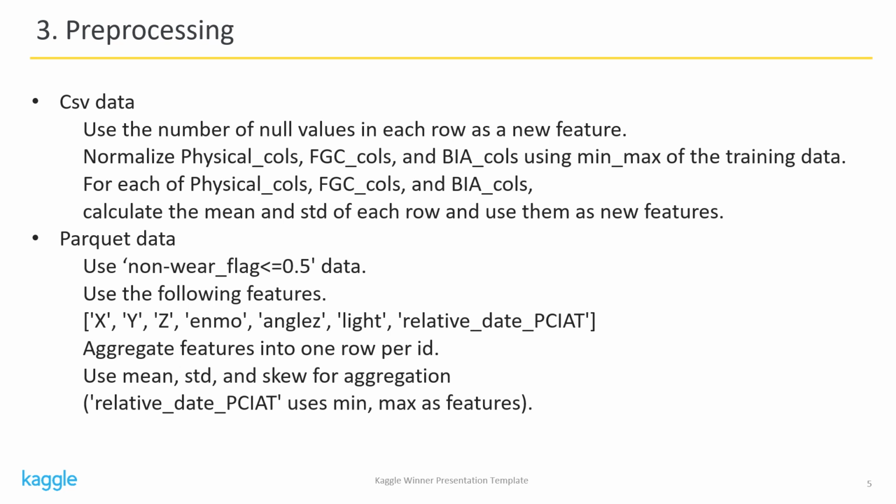I also calculated the mean and STD of each row for physical, FGC, and BIA. To match the scale, I normalized the data before calculation. The importance of these new features was relatively high. For example, the mean of physical was 7th, the STD was 11th, and the STD of FGC was 13th.